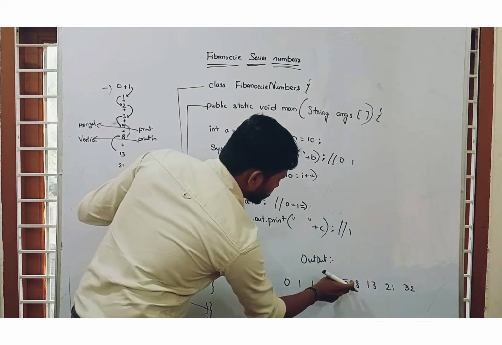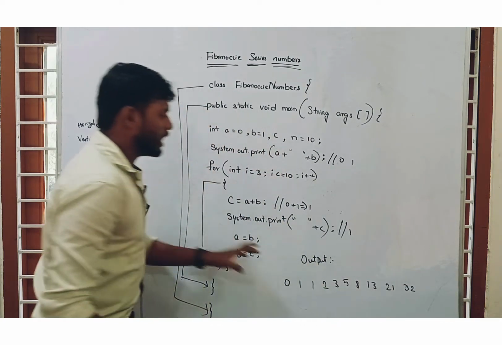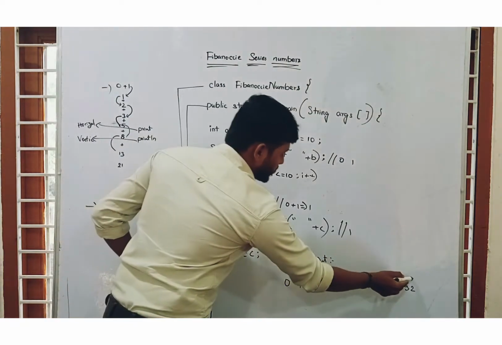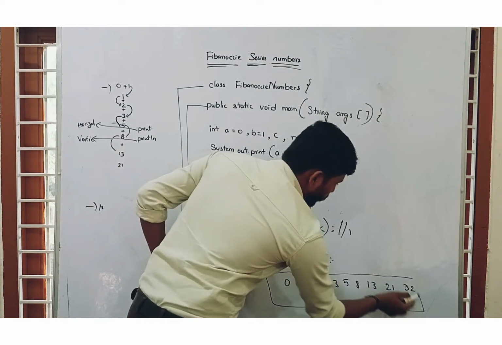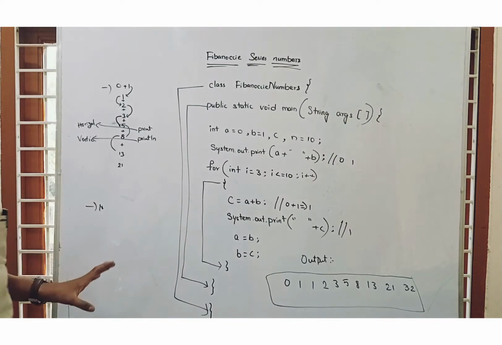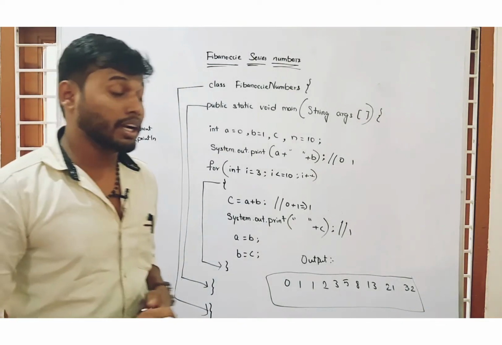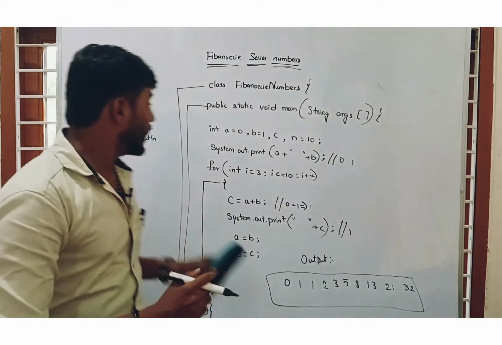1, 2, 3, 4, 5, 6, 7, 8, 9, 10. These are the first 10 Fibonacci series numbers. Now this is the program. Anyone can write it, but we need to go through the explanation.